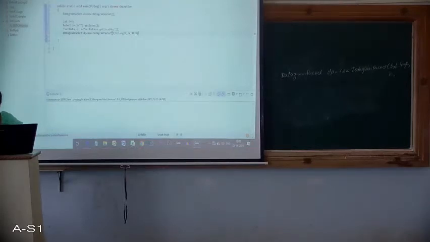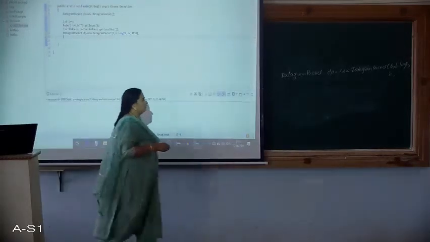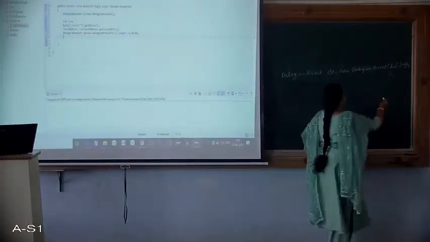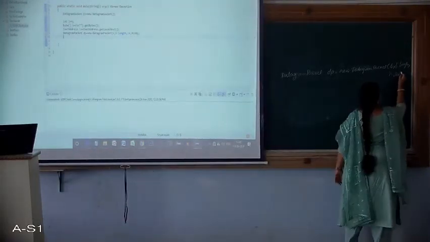So let's try with this port number, and then we have to send this data. So in dp, this is done now.